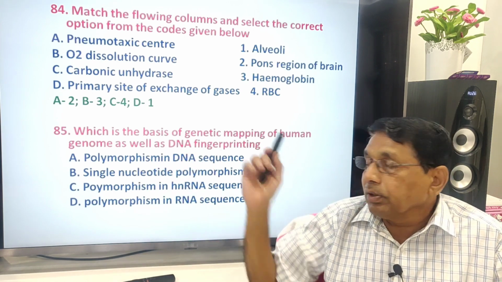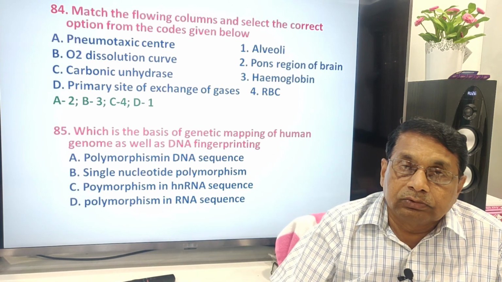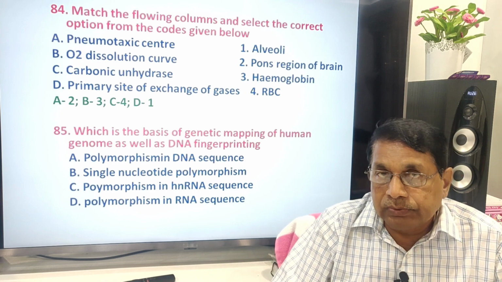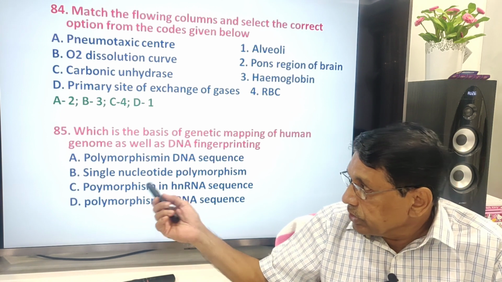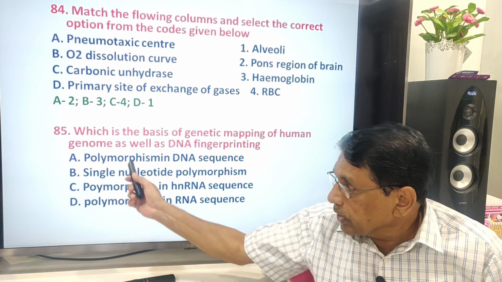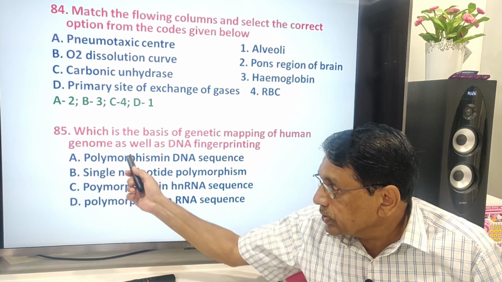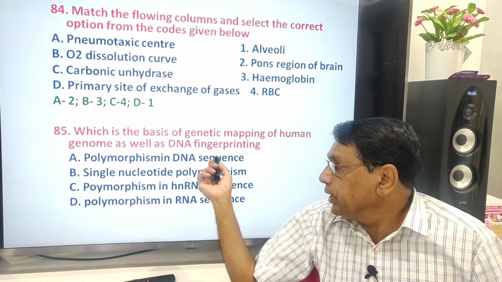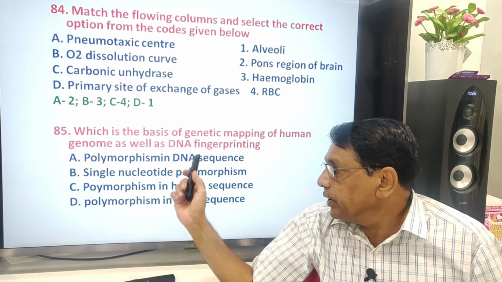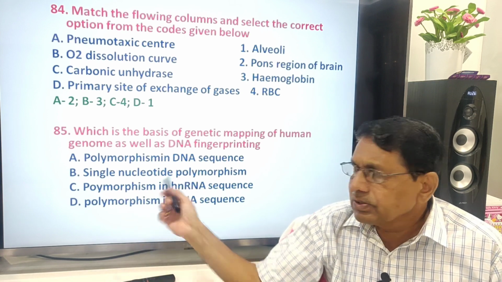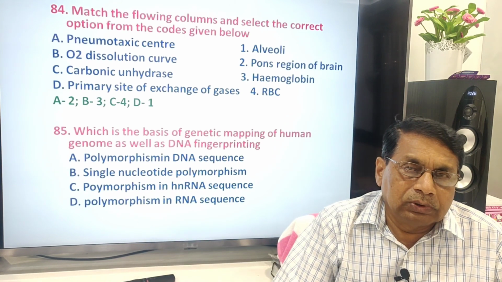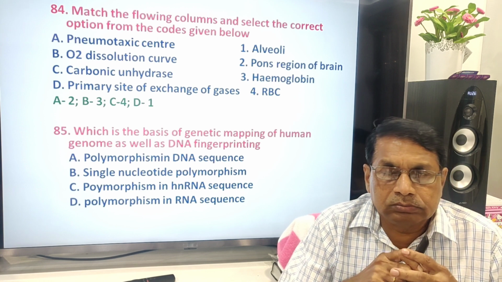Similarly, with fingerprinting, we can identify individuals. There are two close answers: polymorphism in DNA sequence and single nucleotide polymorphism. RNA is out of the question.